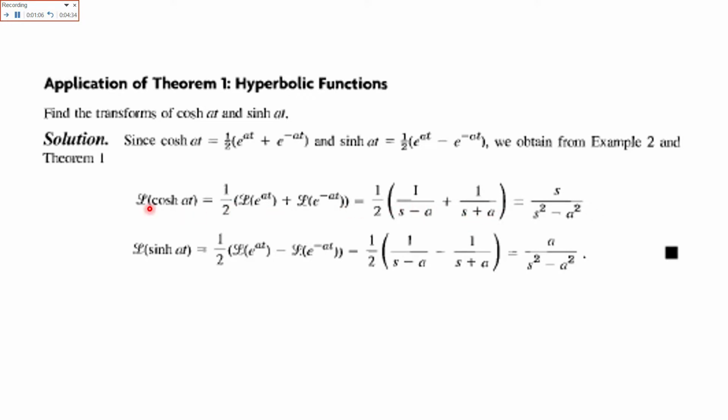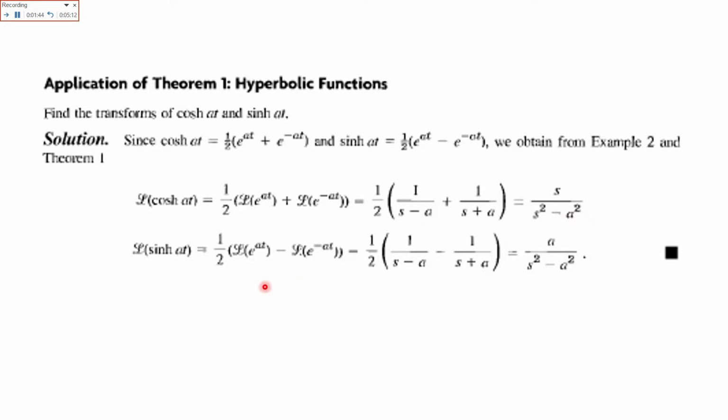So the Laplace of cos hyperbolic a t is equal to 1 over 2 times, 1 over s minus a plus 1 over s plus a. When we combine these two and multiply with 1 by 2, the Laplace of cos hyperbolic a t is equal to s over s square minus a square. Here at the top we have the s, and in the denominator we have s square minus a square.